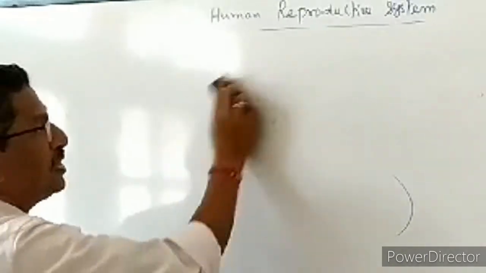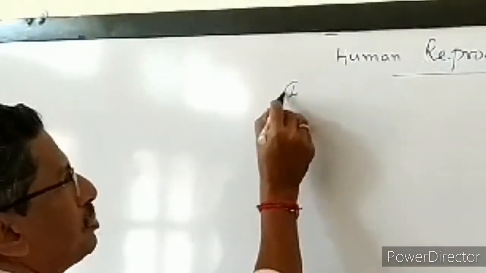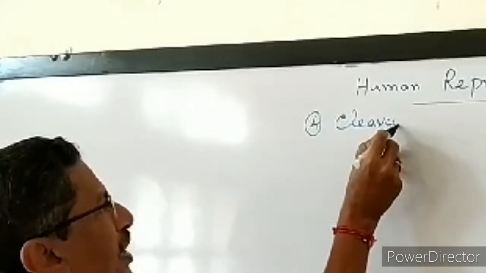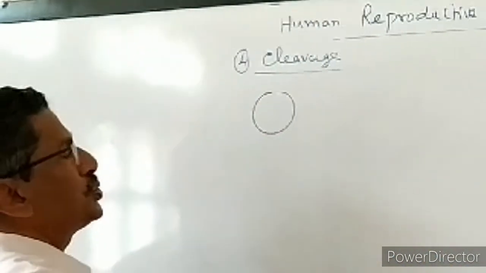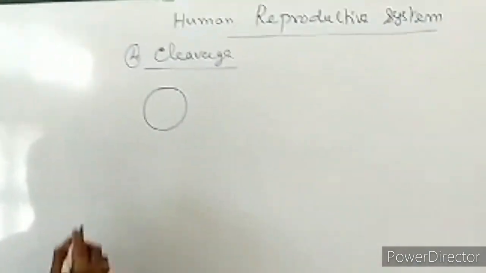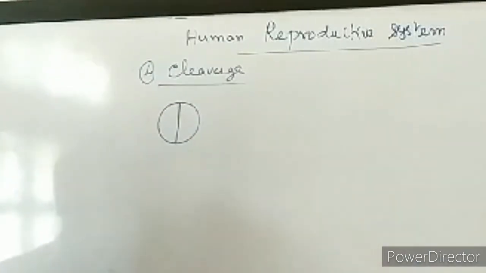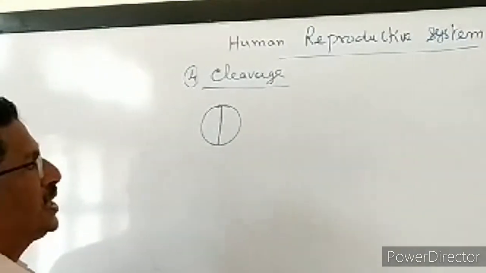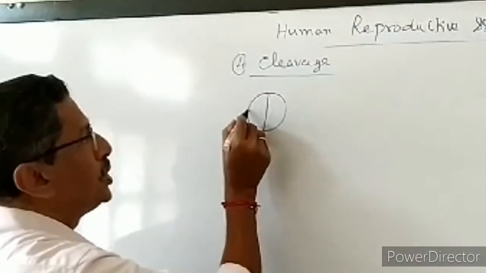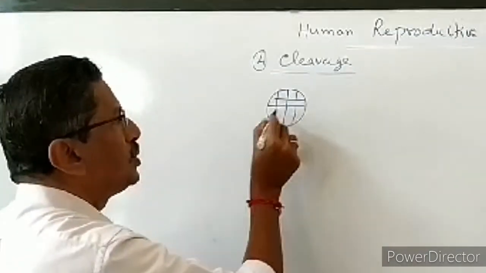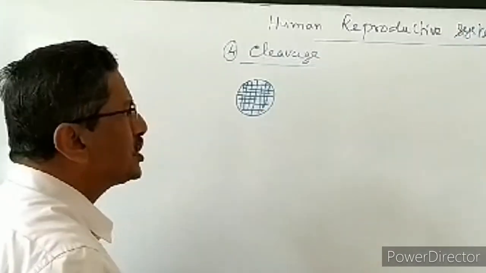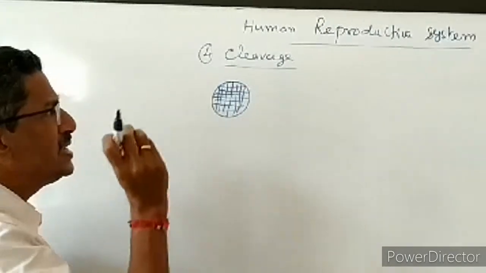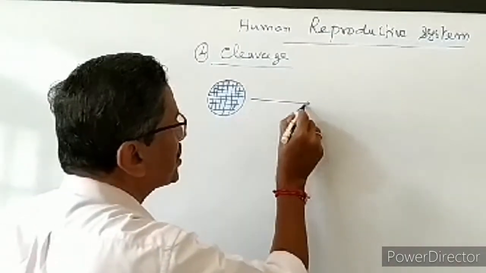The fourth event is cleavage. Now we take what is the meaning of cleavage. Now the zygote is formed at the end of fertilization. Now this is the zygote. Now it is a fertilized egg. Now this zygote is undergoing repeated mitotic division. Mitosis, you might have studied in the lower classes. One cell divides into 2, 2 into 4, 4 into 8, 8 into 16, 16 into 32, like that. Keep on multiplying.